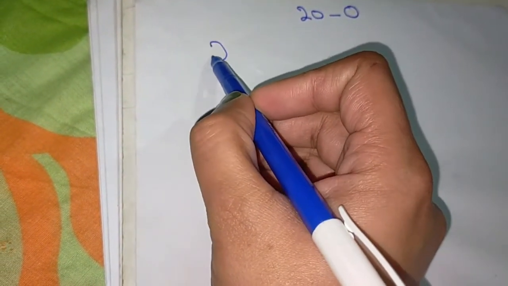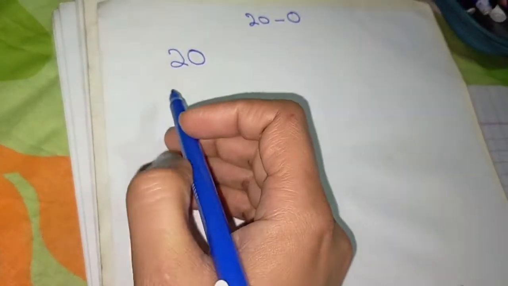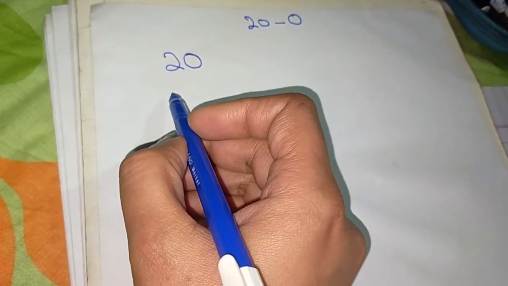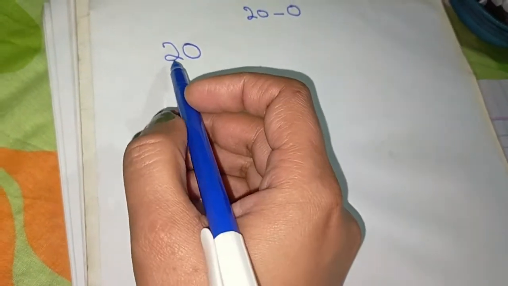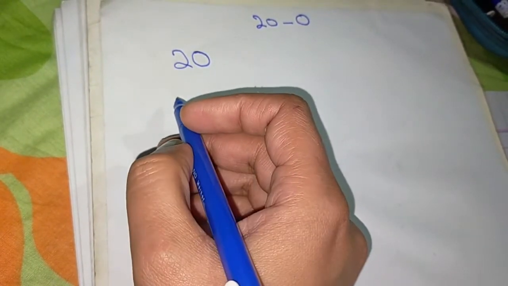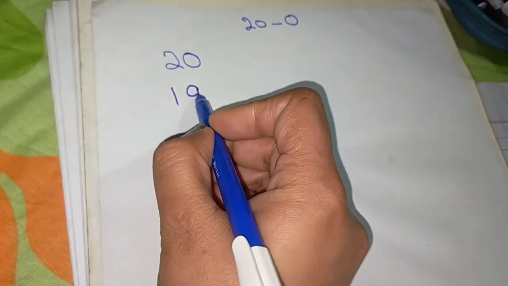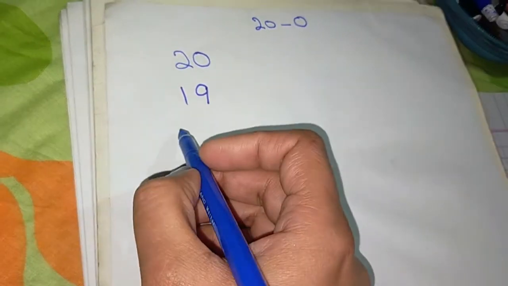So how to do the backward counting from 20 to 0, nursery class? We have to move from 20 to 0, so that is why we write down 20, because we have to move backward, and our final destination is 0. So can you please tell me what comes before 20? Think quickly. Yes, it's 19.